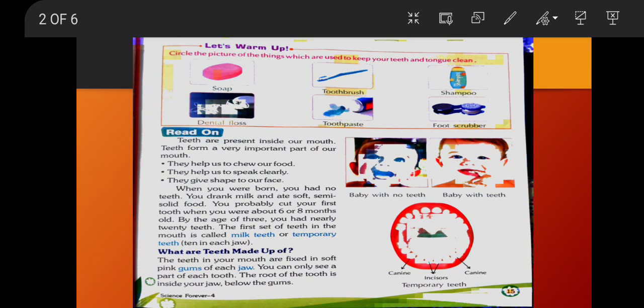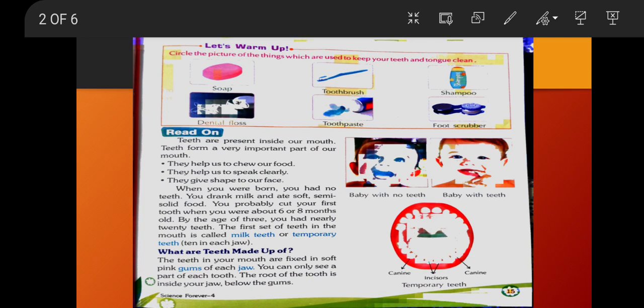When you were born, you had no teeth. You drank milk and ate soft, semi-solid food. You probably cut your first tooth when you were about 6 or 8 months old. As you've seen, when a child is born, every time we see there are no teeth in his or her mouth.